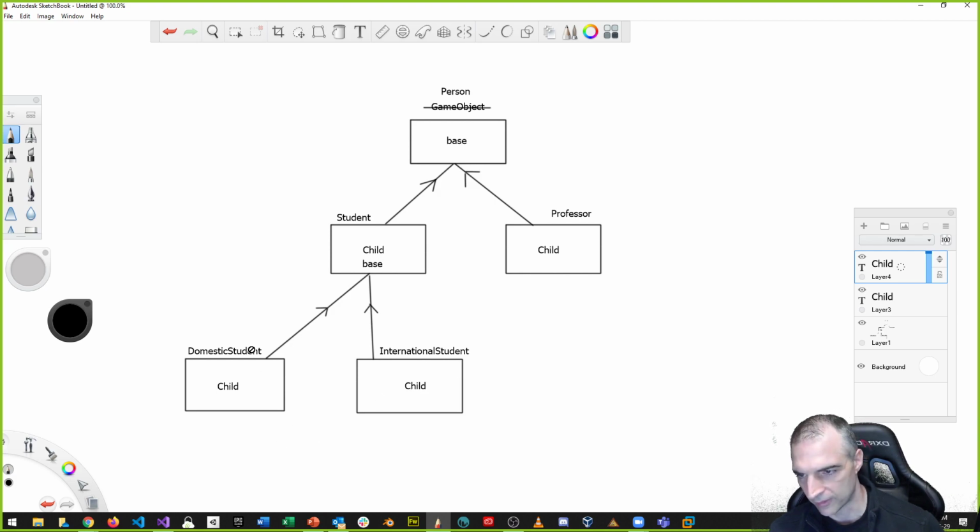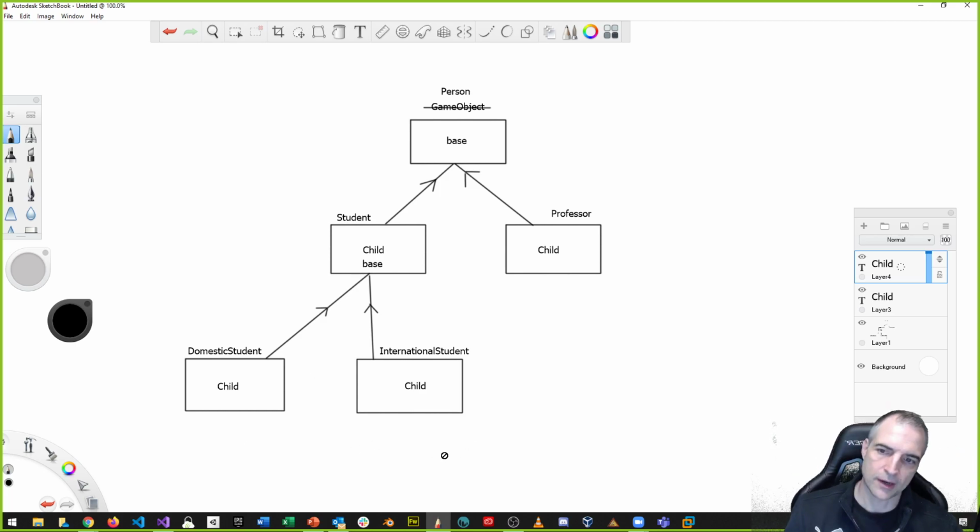For example, a domestic student that is a college student, we could break it down into college and university. There are different specializations. In this case, this child is a child of the student class, which is in turn the child of the base class.